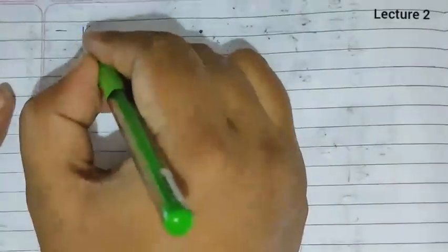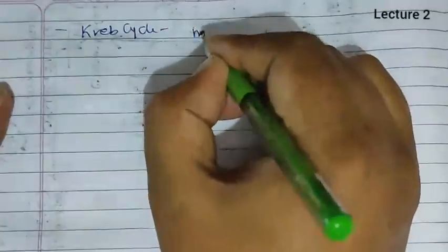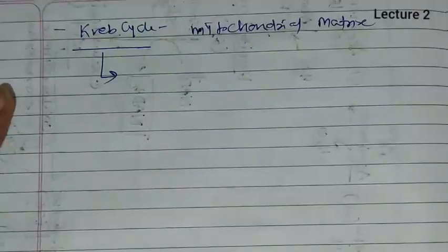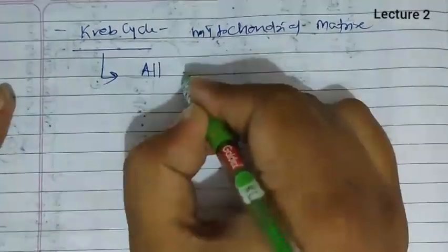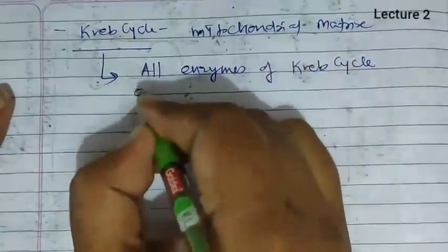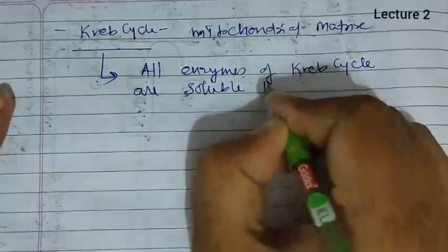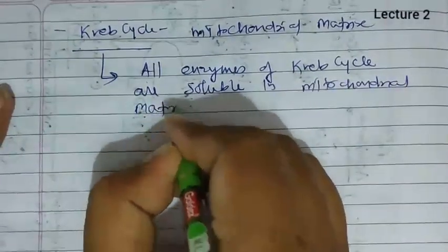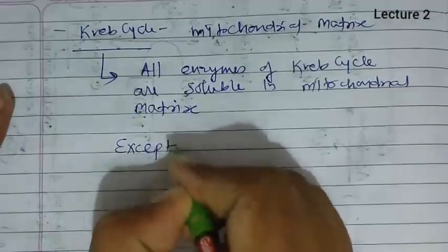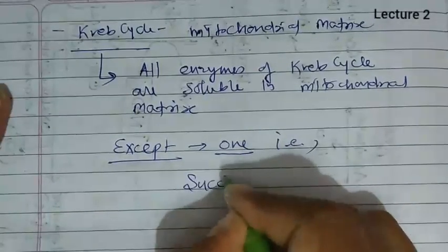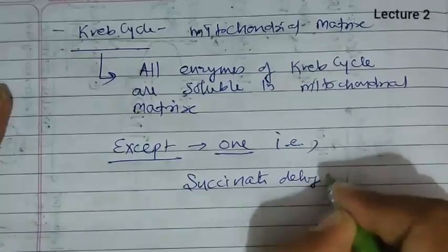As we know, the Krebs cycle occurs in the mitochondrial matrix, which means all enzymes of the Krebs cycle are soluble in the mitochondrial matrix except one, and that is the succinate dehydrogenase enzyme.